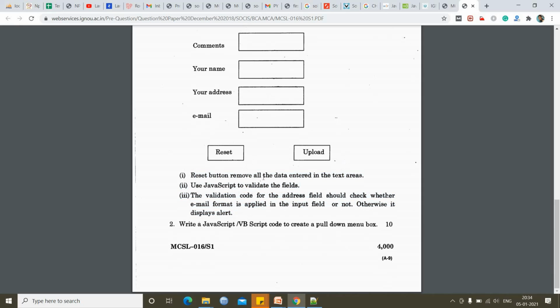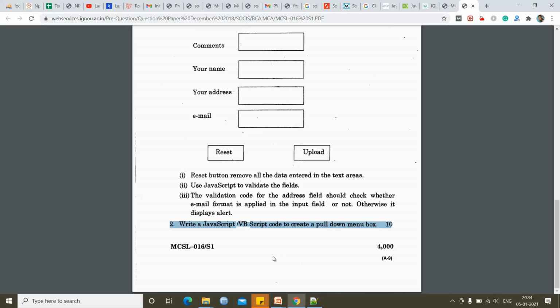One is reset button, removes all the data entered in the text areas. Use JavaScript to validate the fields. Third one is the validation code for the address field should check whether email format is applied in the input field or not. Otherwise, it displays alert.